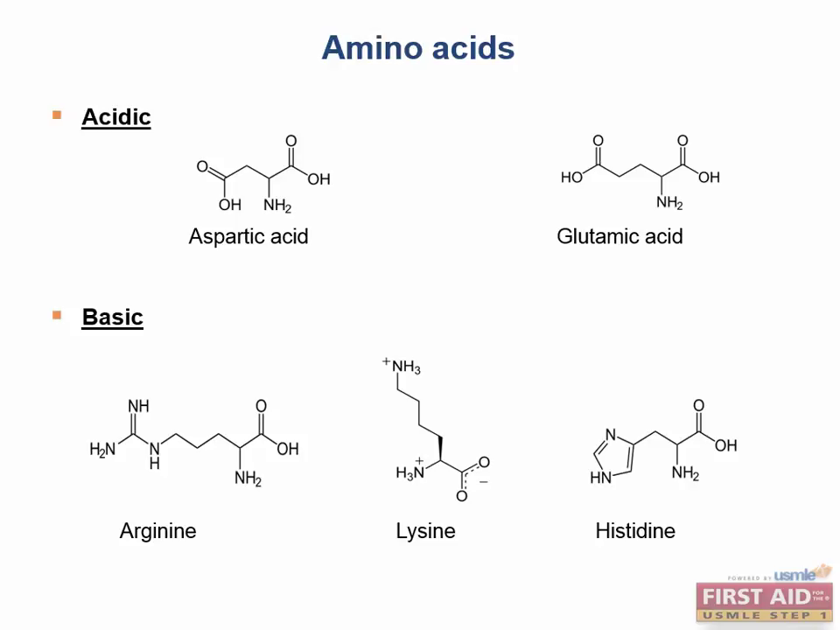The basic amino acids, which are usually positively charged at physiologic pH, are arginine, lysine, and histidine. Arginine is the most basic, and histidine does not actually have a positive charge at physiologic pH. It's kind of a weirdo. Again, what's physiologic pH? Remember, it's about 7.4.